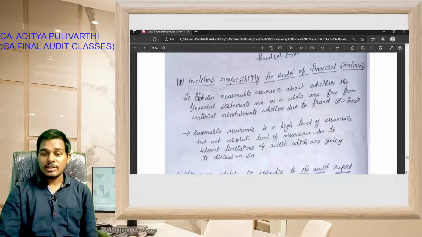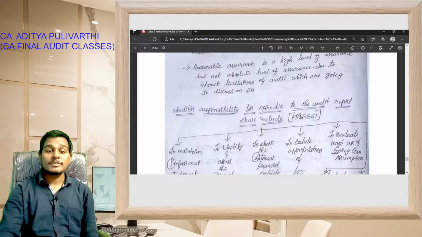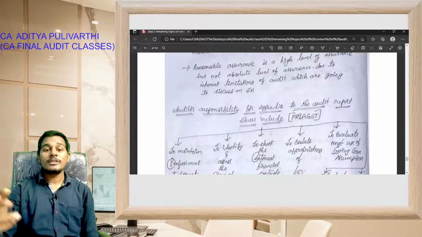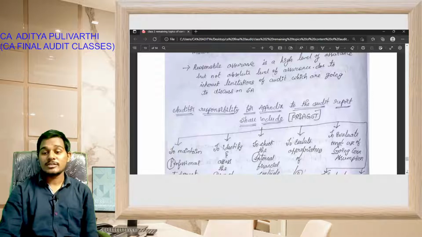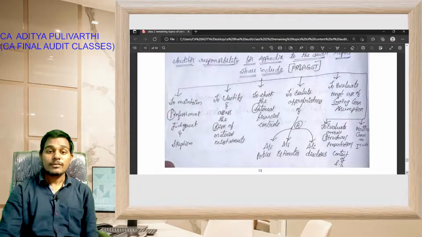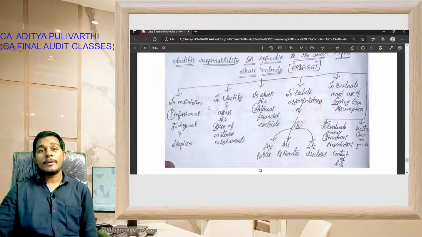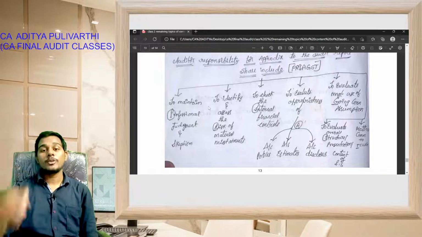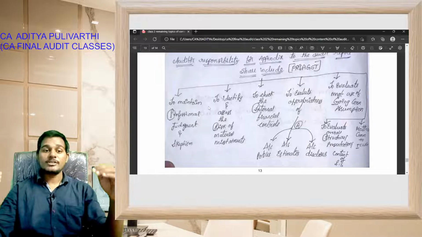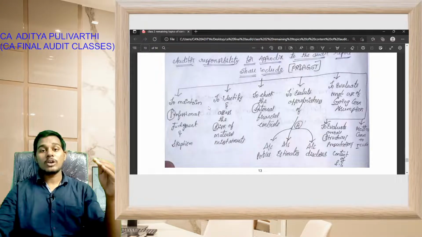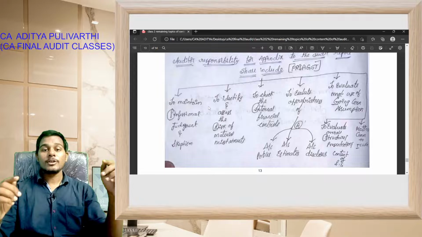Okay. Auditor's responsibility in the appendix to the audit report. That is, in the audit report, the auditor will include in the appendix the auditor responsibility statements. First one, he shall maintain professional judgment and professional skepticism throughout the audit. The auditor shall state that he is maintaining professional judgment and professional skepticism throughout the audit. That is one of the topics to be included in the audit report.